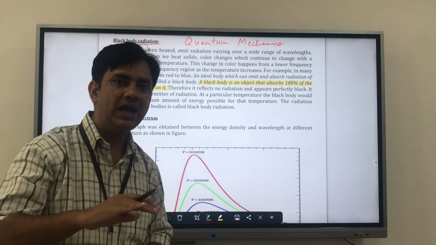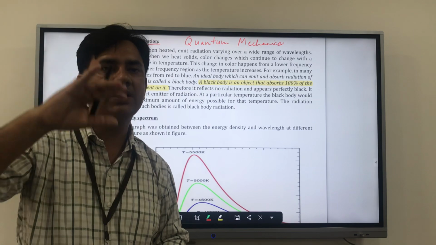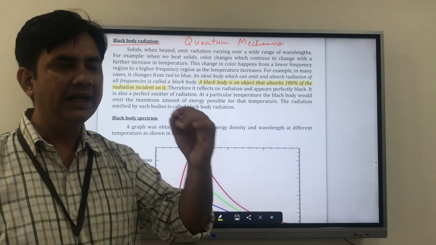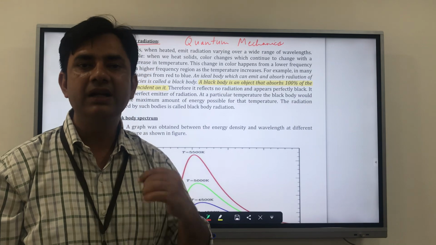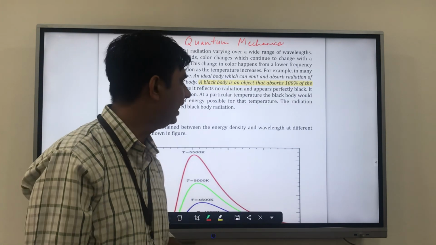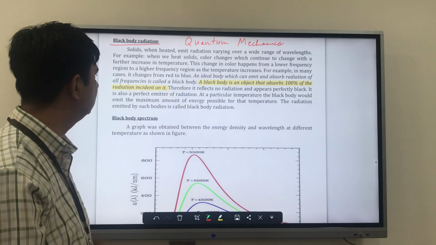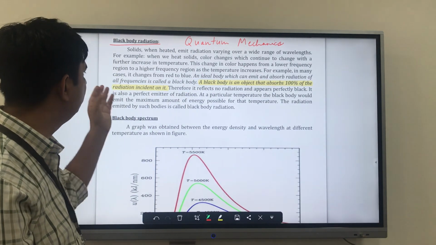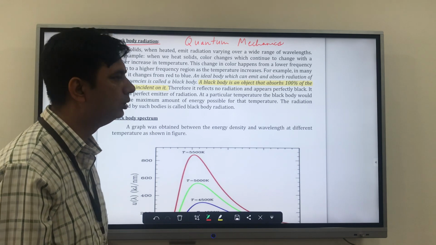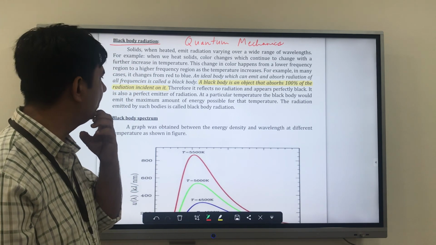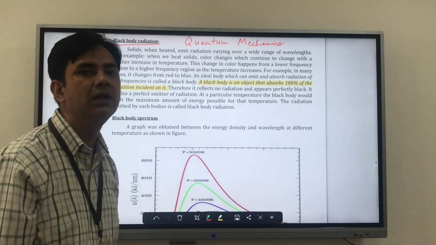So when you increase the temperature from little to higher, that particular solid will radiate heat with different frequency, from a lower frequency region to a high frequency region. For example, in many cases it changes from red to blue. An ideal body which can emit and absorb radiation of all frequencies is called a black body.